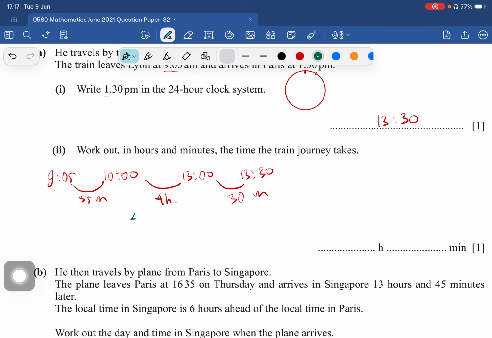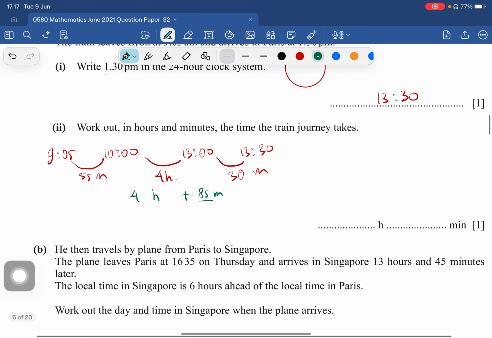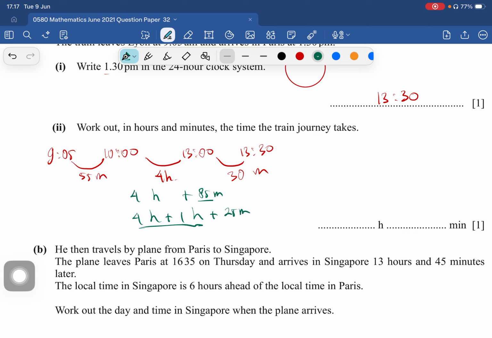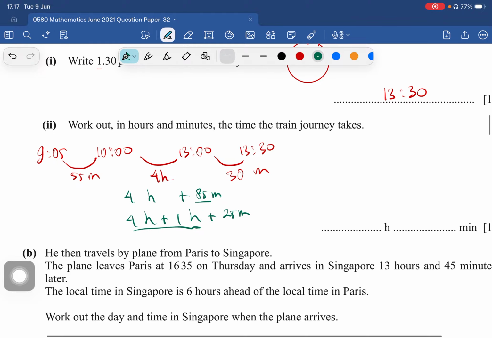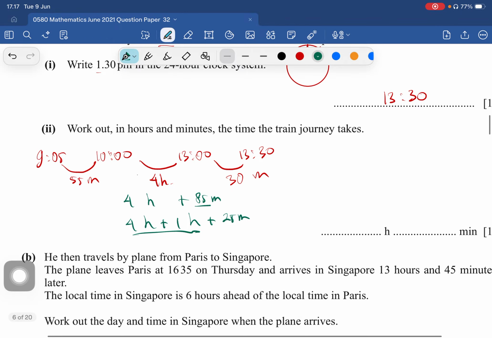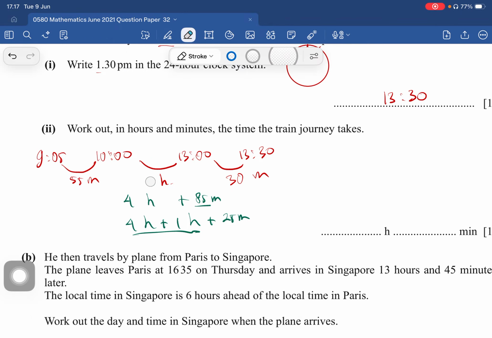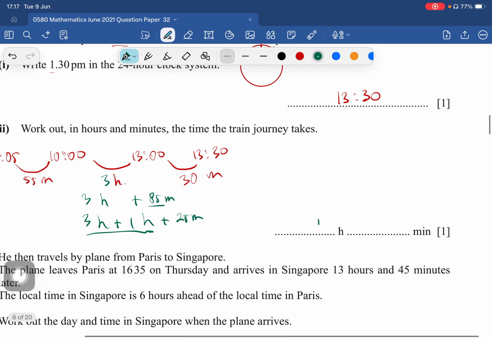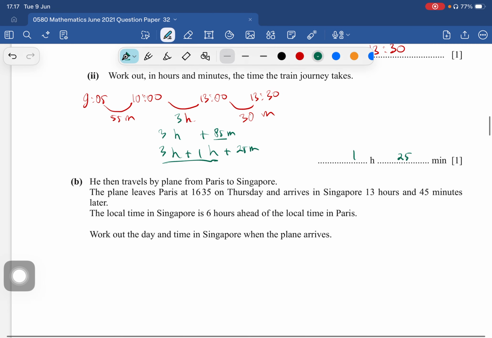So you get 4 hours plus 85 minutes. Okay, let's make it into hours and minutes. So this is 4 hours plus 1 hour, since 85 minus 60 is 25 minutes. So the total hours, 4 plus 1, so this is 5 hours. Oh, so this is 3 hours. It takes 11, 12, 13. So it's 3 plus 1 hour and 25 minutes.